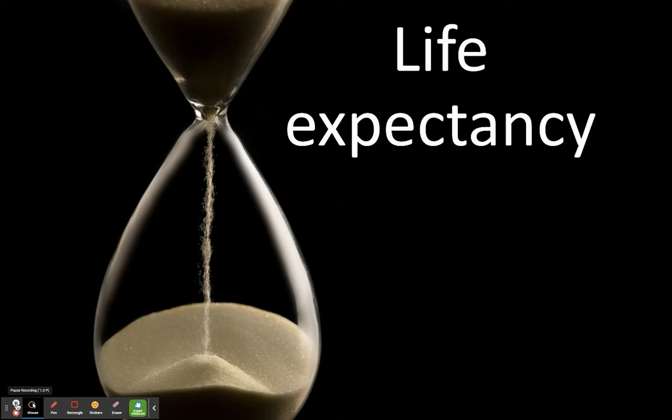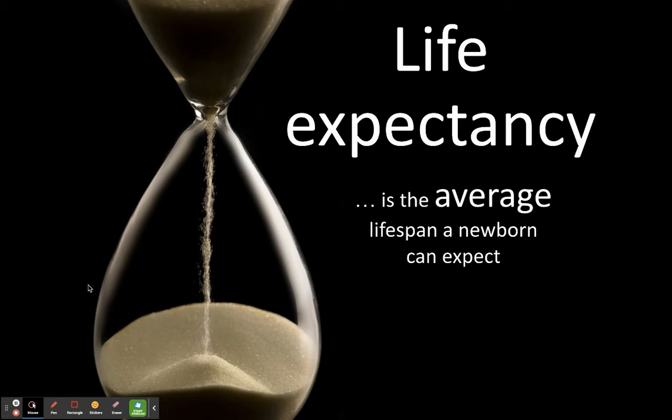Answer that question. In short, life expectancy is the average lifespan of a newborn, okay? So it's the average lifespan a newborn can expect or have an idea they're going to live until.